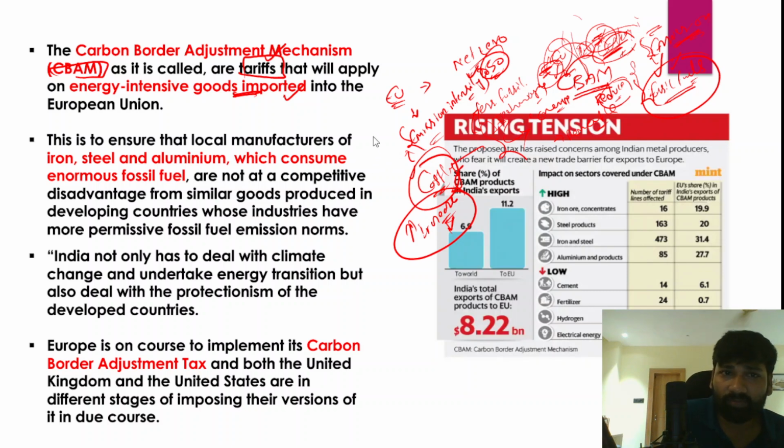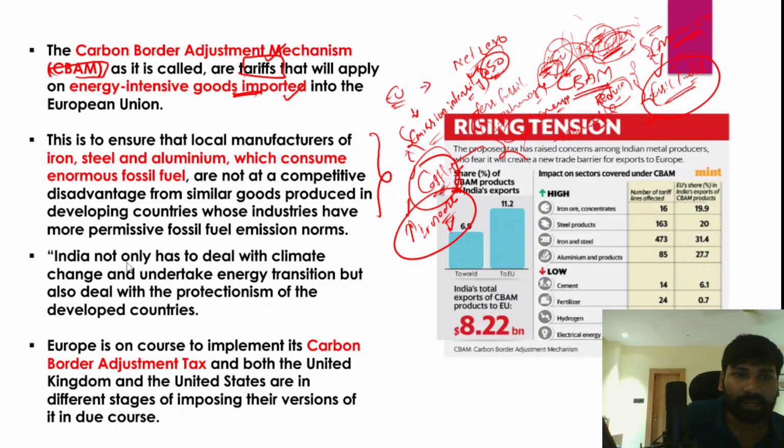In fact, the European Union has been saying that this is to bring a level playing field between European Union producers and producers from other countries which have higher emission or carbon content. But on the other hand, it essentially means penalizing Indian products which are exported to the European Union.